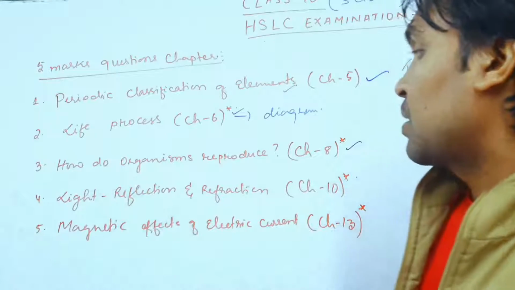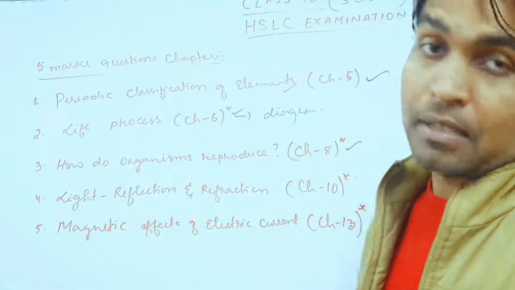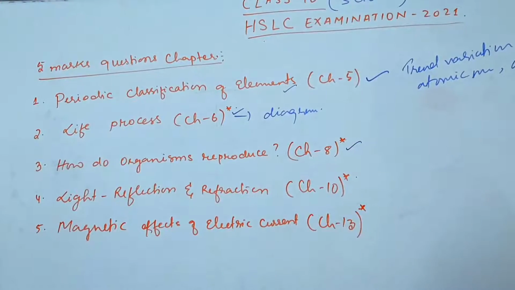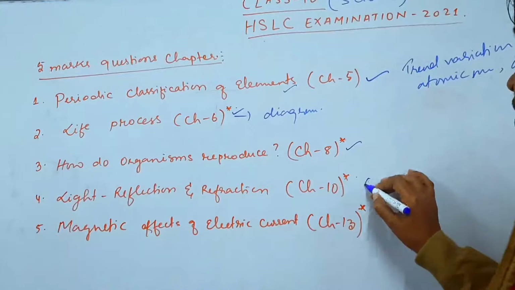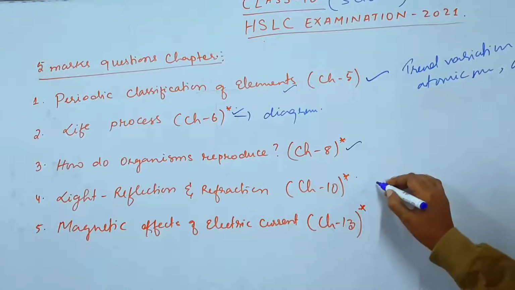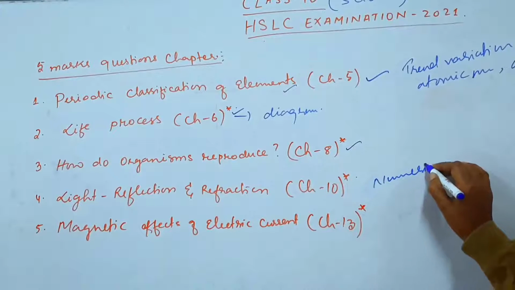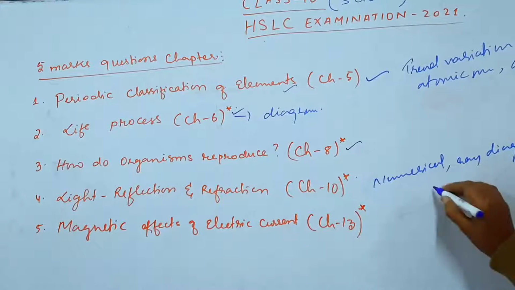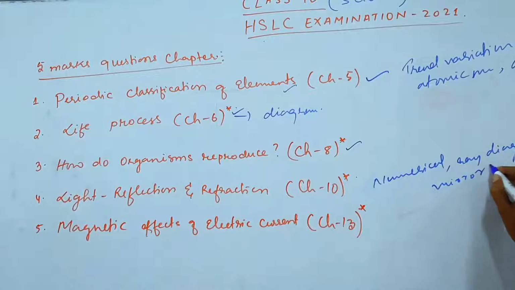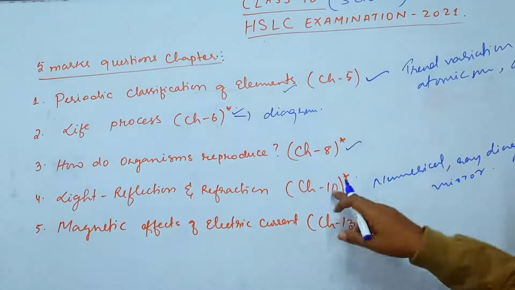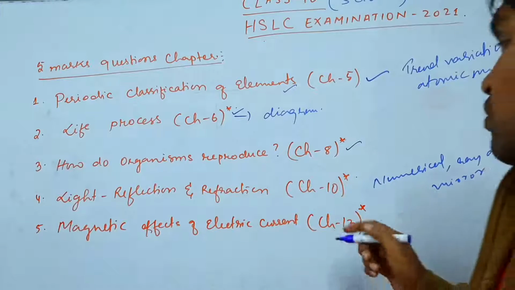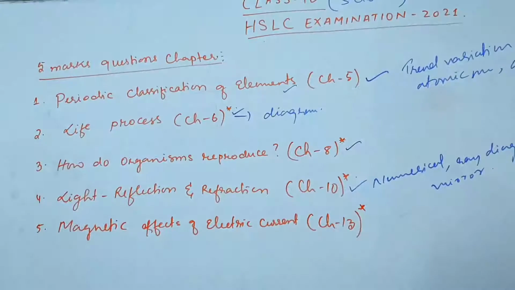Next chapter is light, reflection and refraction. From here you will be asked 5 mark questions, and they can be numericals, or else ray diagrams or mirror formulas. You have to practice it properly. Here you will be given a choice. That means 2 questions will be asked, and you have to answer any one question from chapter number 10, the light chapter.